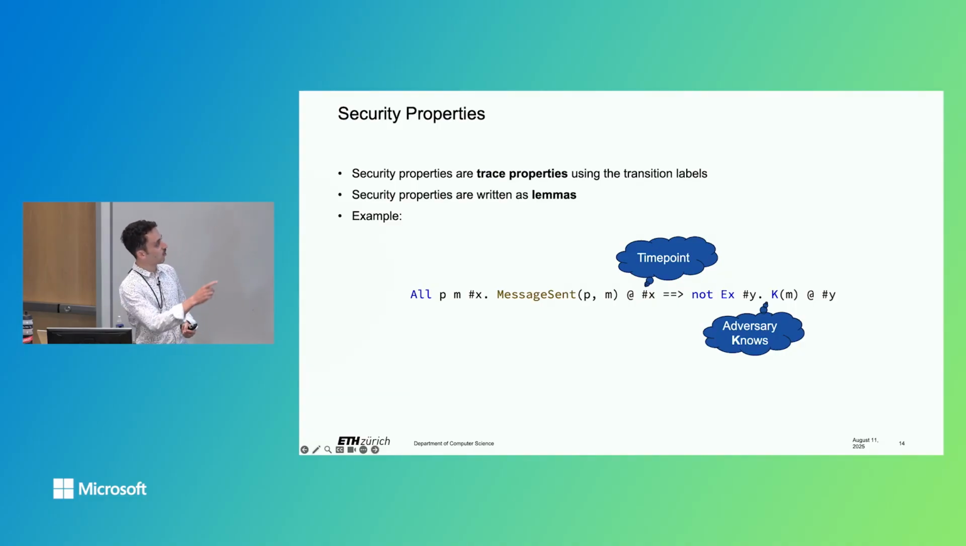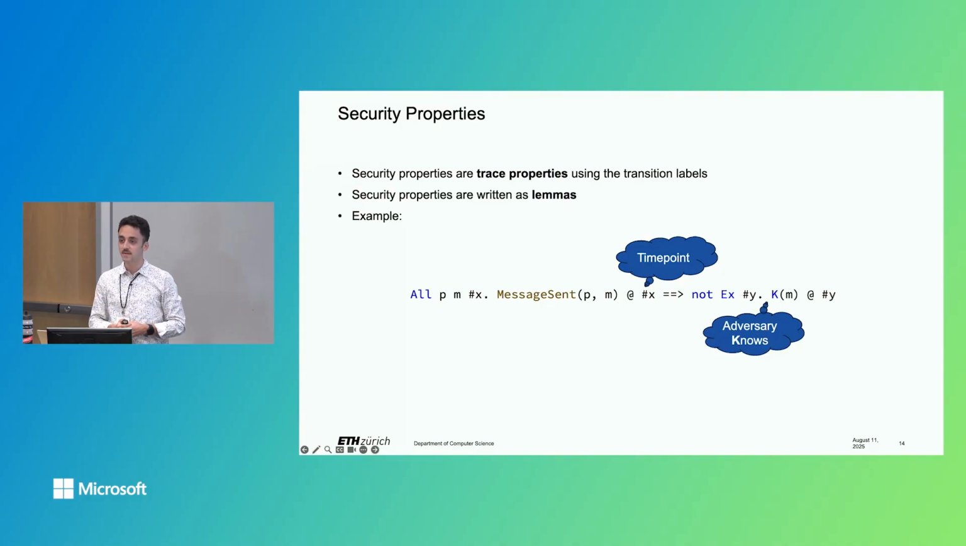It formalizes that for all participants P and messages M and time points X, whenever participant P sent message M at time point X, so this hash X is some time point, then we want that there does not exist another time point Y where the adversary knows that message. And this K stands for knowing. It's just the built-in formalization of Tamarin. So this message sent event, for example, would be given by the modeler. The modeler would encode a multiset rewriting rule, say this is supposed to model that a participant sends some message, and we want that the adversary does not know that message.